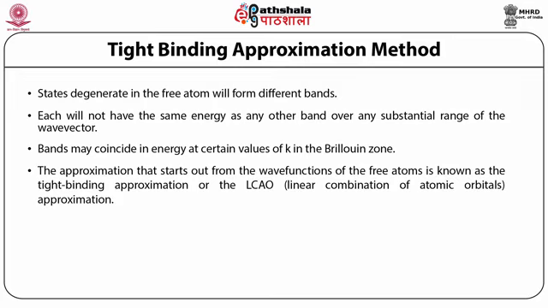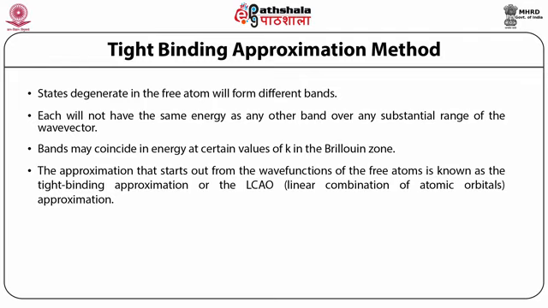Suppose that the ground state of an electron moving in the potential U(r) of an isolated atom is an S state; the treatment of bands arising from the degenerate P, D and so on atomic levels is more complicated.